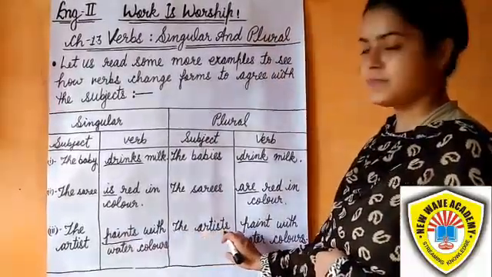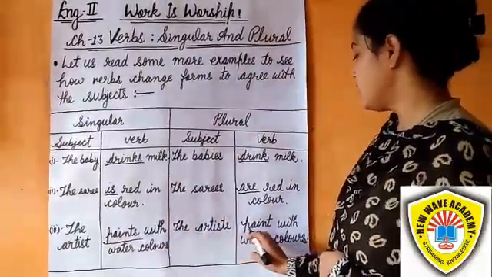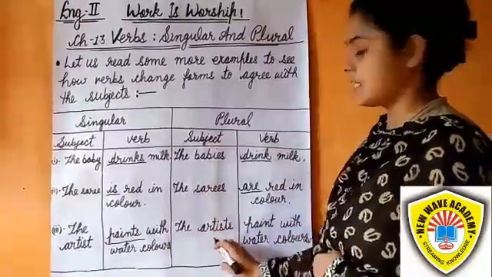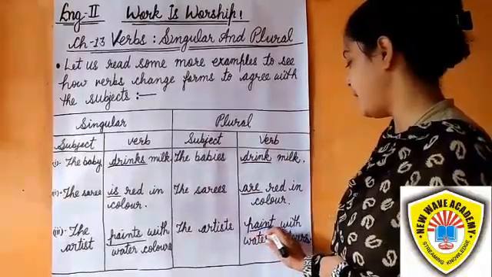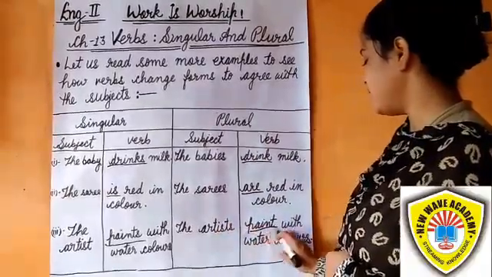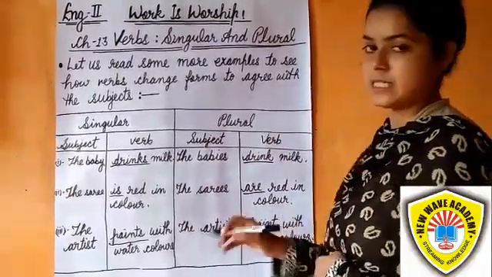The artists, here the subject is plural. Then the verb should also be plural: paint. The artists paint with water colors.